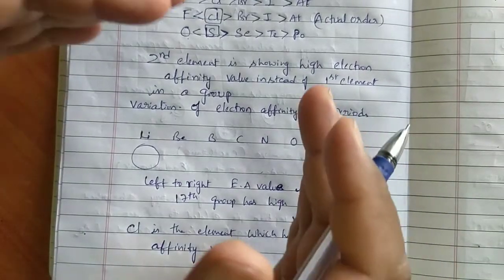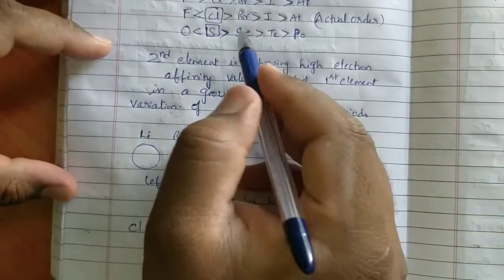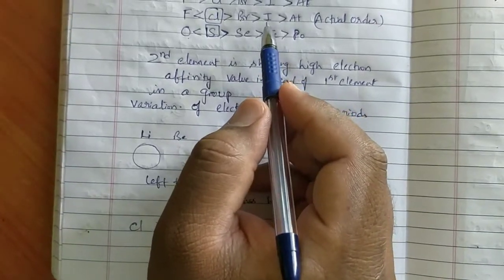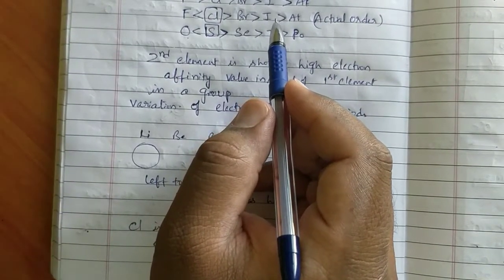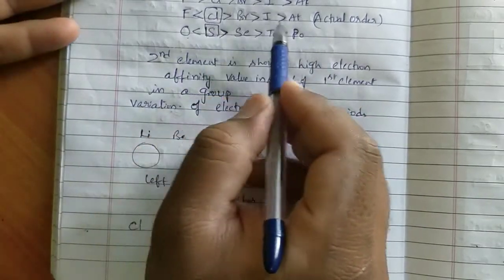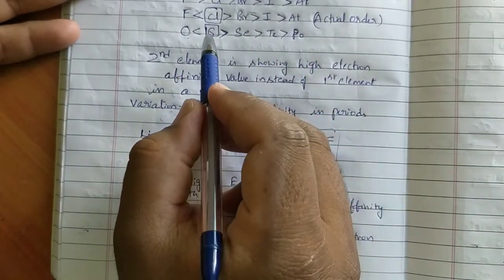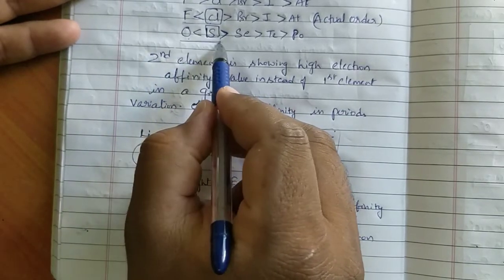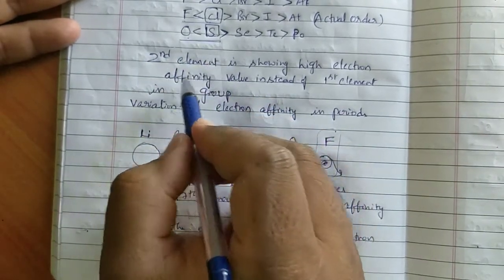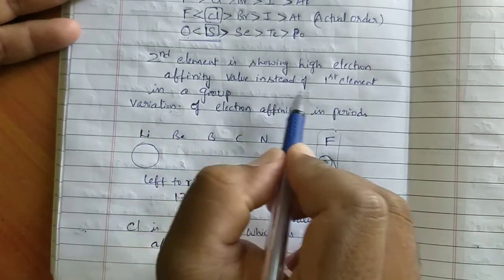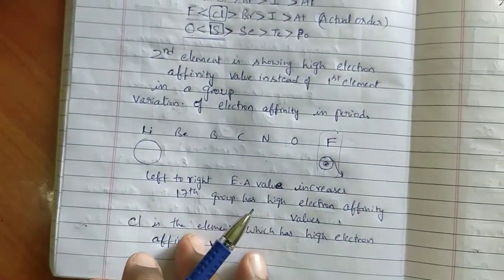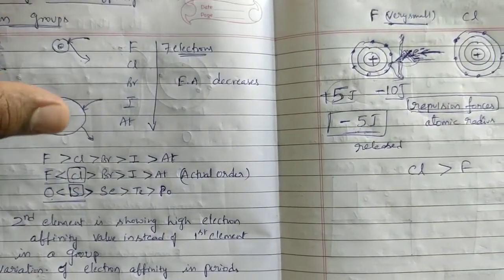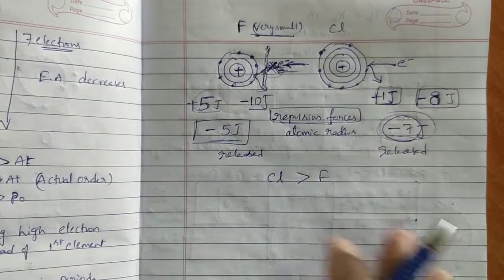For the remaining, normally because of size getting very much bigger, for bromine and iodine automatically repulsions are very less. Amount of energy released is very less. So this is according to our order only. But there is an exception in case of fluorine and chlorine, and oxygen and sulfur are also like that only. So every time the second element is showing a high electron affinity value instead of the first element in a group. This is about the exception case in electron affinity, and this is the explanation.